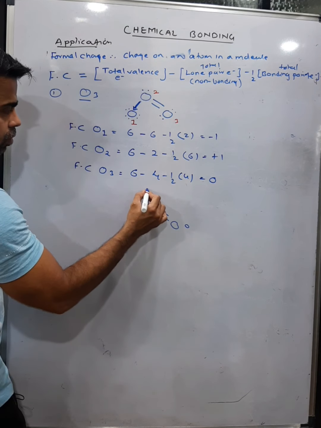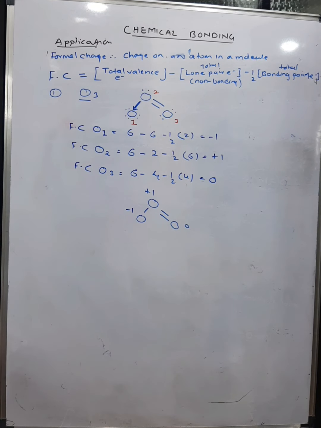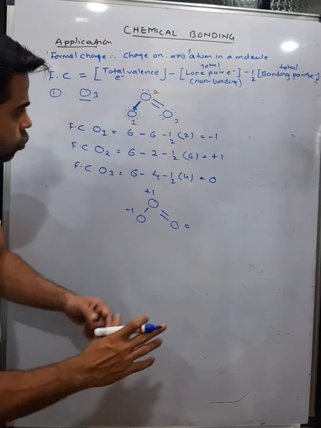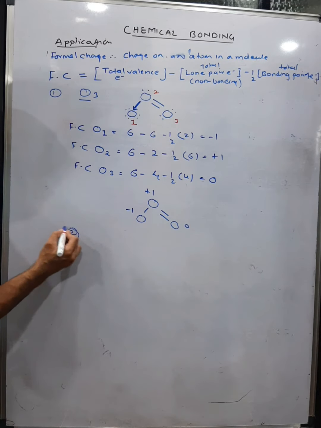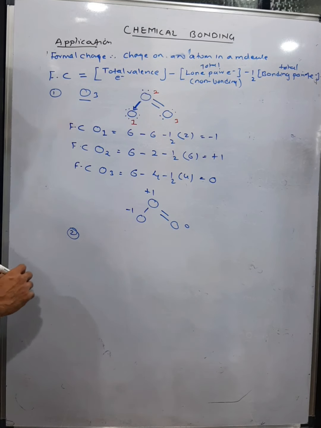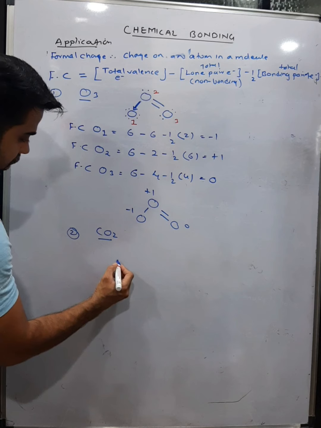0 charge, this is +1, this is -1, formal charge. Simple. This is how you deal with the formal charge of any atom in a molecule. You can find it for any atom in a molecule, but you should be aware of the Lewis structure. Suppose I have to find the formal charge of the molecule CO2, where C is the central atom.